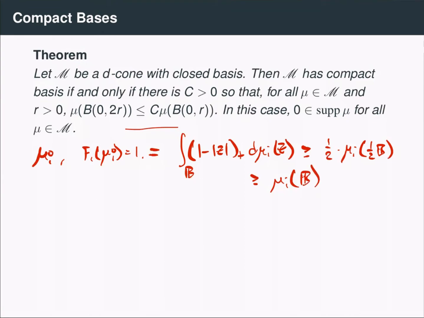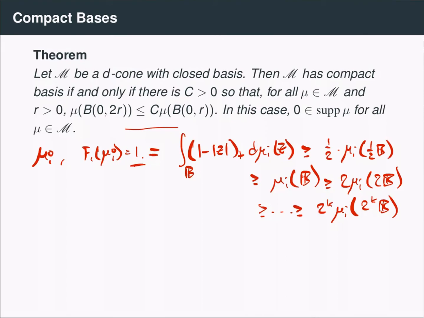So that's twice the ball of radius 1/2. And this will be at least 2 times the measure mu_i of 2b, and so on and so forth. And this will show that for any integer k, we have that 2^k times mu_i of 2^k b is at most the constant 1. And so because the union of these powers of 2^k times the unit ball is equal to all of Euclidean space,